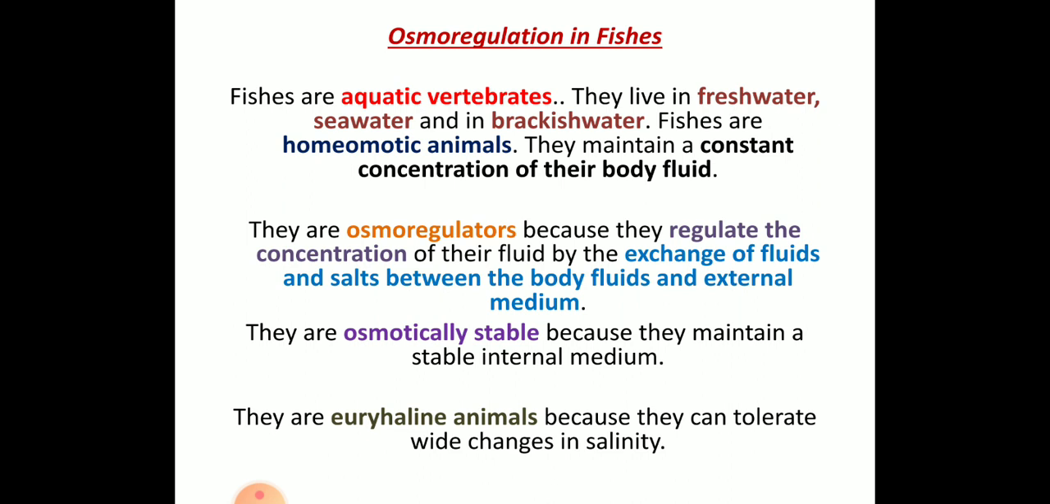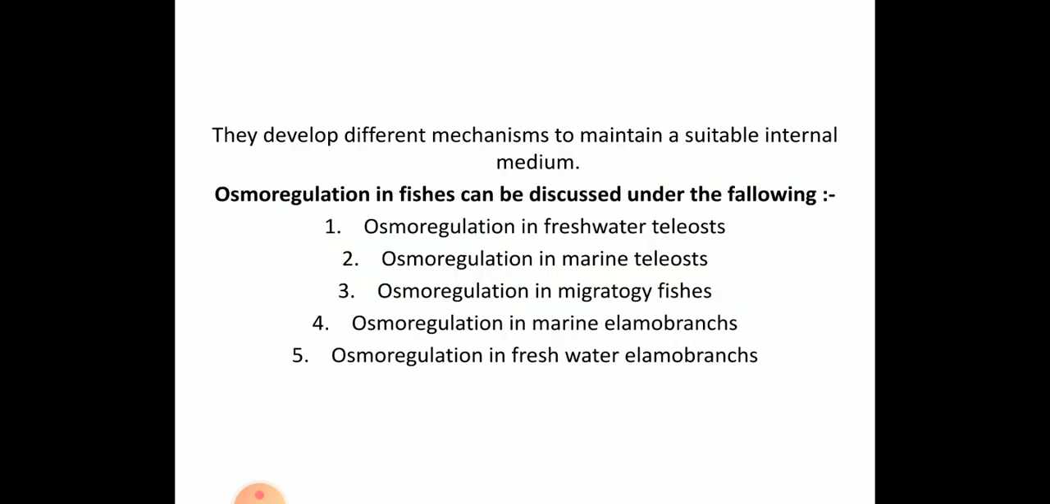As I was telling, they live in different types of habitat, and they are euryhaline animals. It means they can tolerate a wide range of salinity. For example, during tide time, the water moves from the higher altitudinal region to the lower altitudinal region. There the salt water may enter the delta region or the estuary region. Usually they migrate from one place to another also. So depending on that, they develop different types of mechanisms.